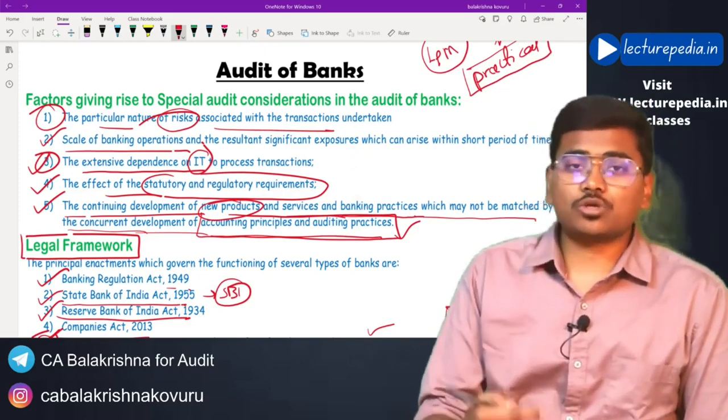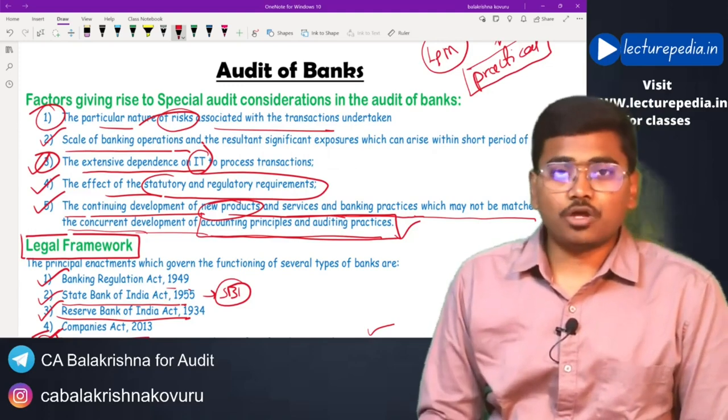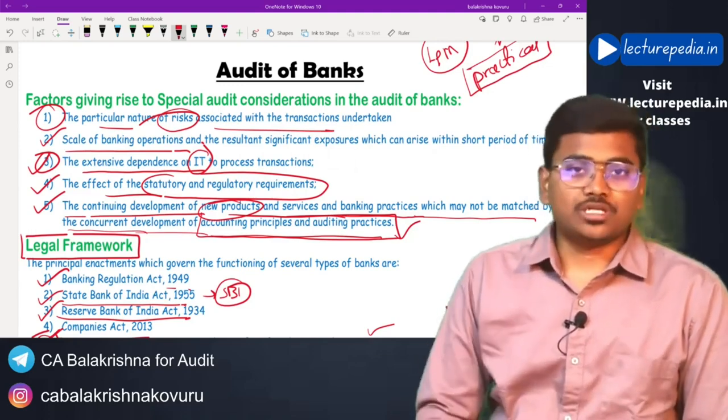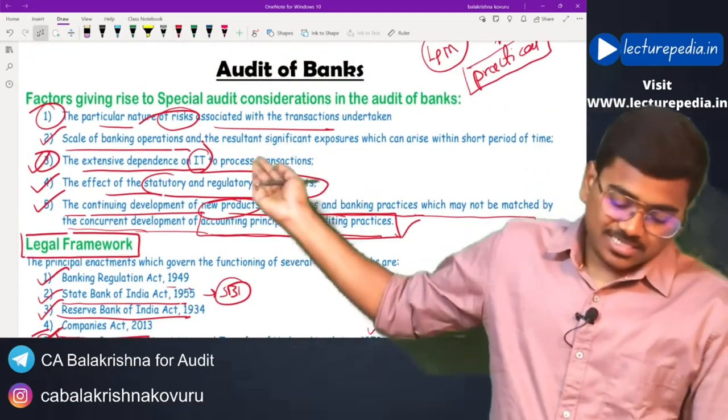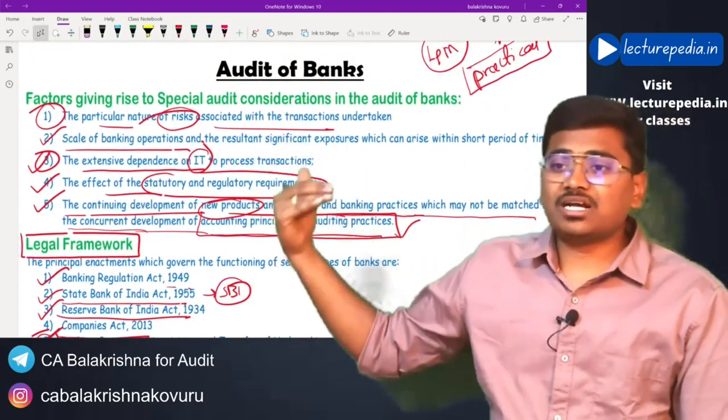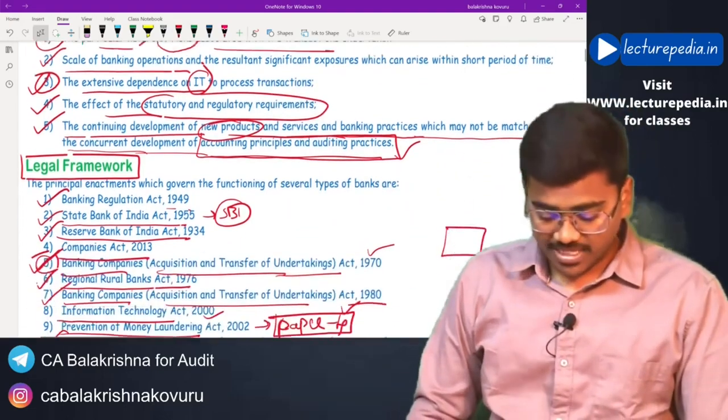So even this is one of the differentiating features of a banking audit from a normal audit. So these are the factors that give rise to special considerations in case of a banking audit.